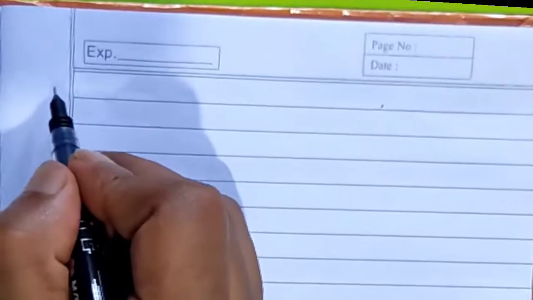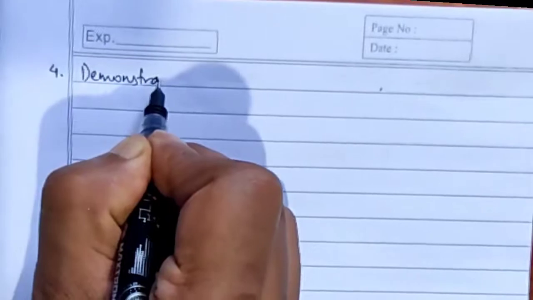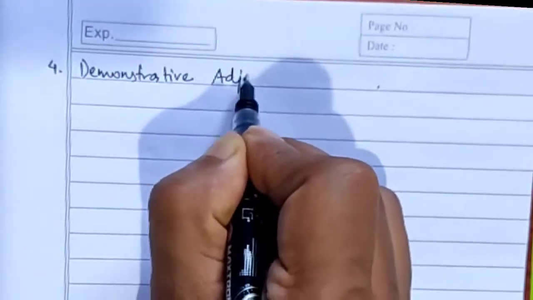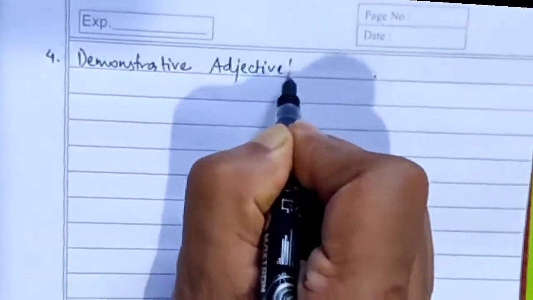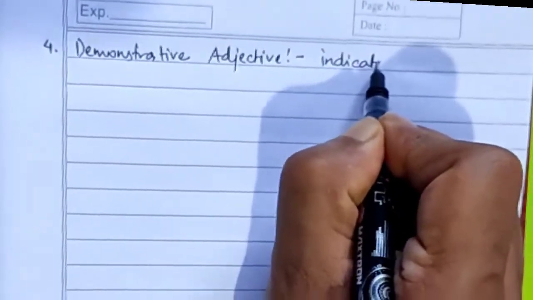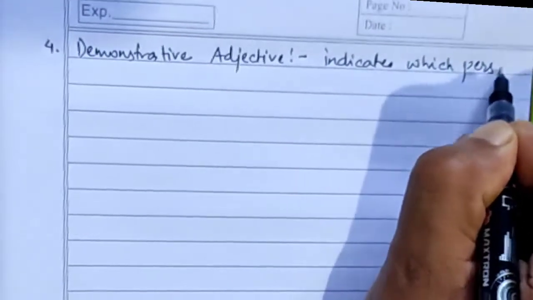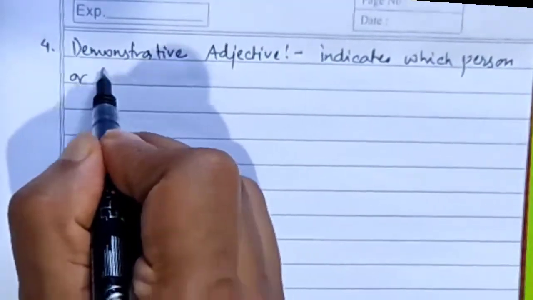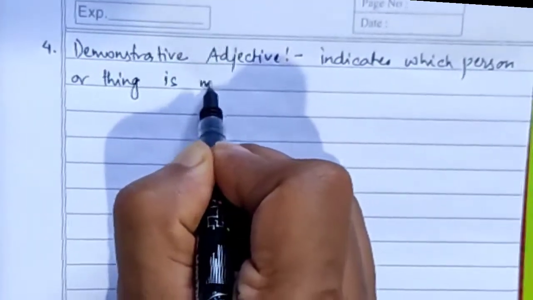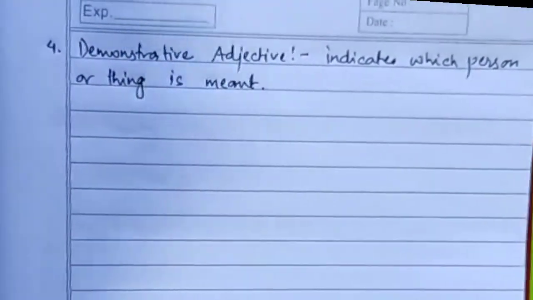Now next, number 4 is your demonstrative adjective. Demonstrative adjective indicates which person or thing is meant, which person or thing we are talking about in a sentence.